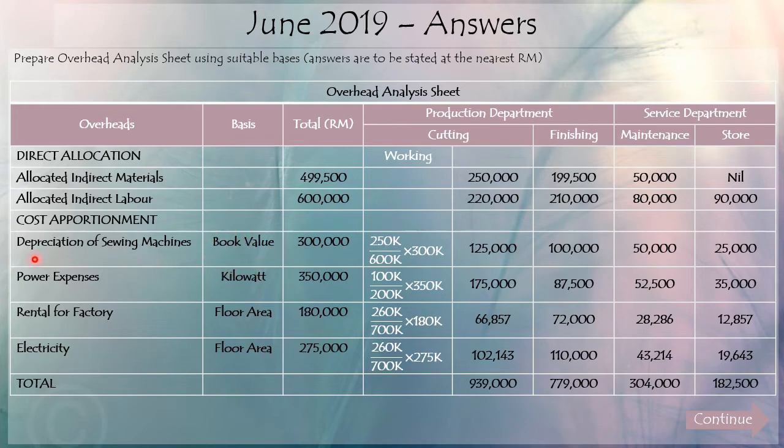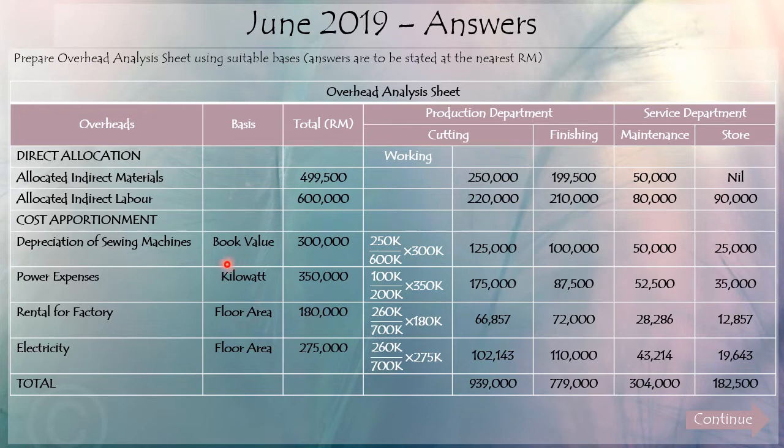For example, if you want to apportion the overhead of depreciation, the most suitable basis would be the book value of the sewing machine. And for power expenses, the most suitable basis would be kilowatt, rental would be the floor area, electricity would be the floor area. Okay, and then we look at the usage of each of the departments